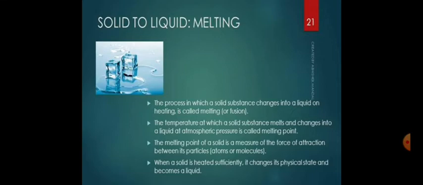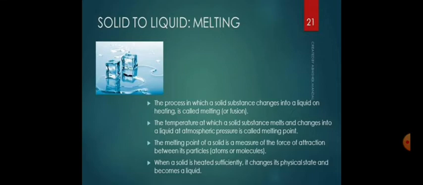So just now I have given you some examples of melting points. The melting point of a solid is actually a measure of the force of attraction between the particles, that is, the atoms or the molecules. Higher the melting point of the solid substance, the greater will be the force of attraction.